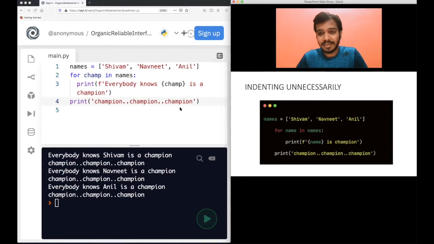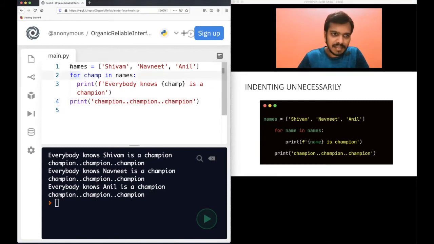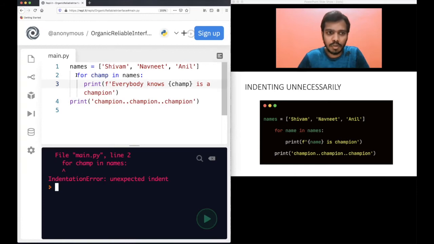Okay, sometimes you may also indent unnecessarily. I mean, Python does not require any indentation there, but you are providing it extra. For example, you can see here, after this names, you have declared this list. You do not need to put indentation before the for loop. Let's say if you put it, let's see what happens, okay? Let me do this. See, again, you will get this error for this for loop, it is telling you indentation error, unexpected indent, because you should not put two spaces after names. It's a syntax, you have to follow that. Only after the for loop you should have indentation, not before the for loop. So this is wrong here.